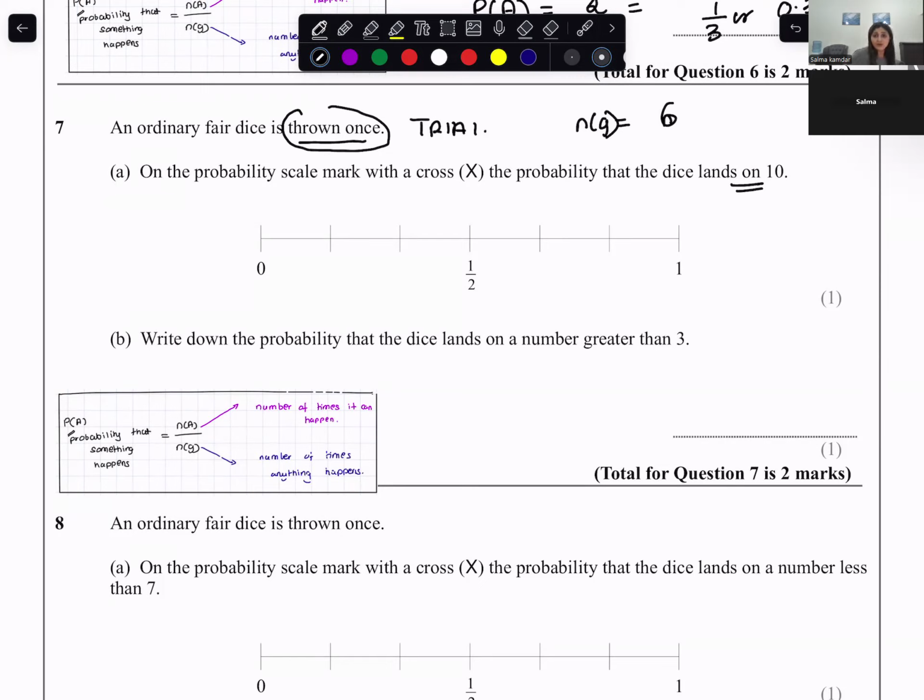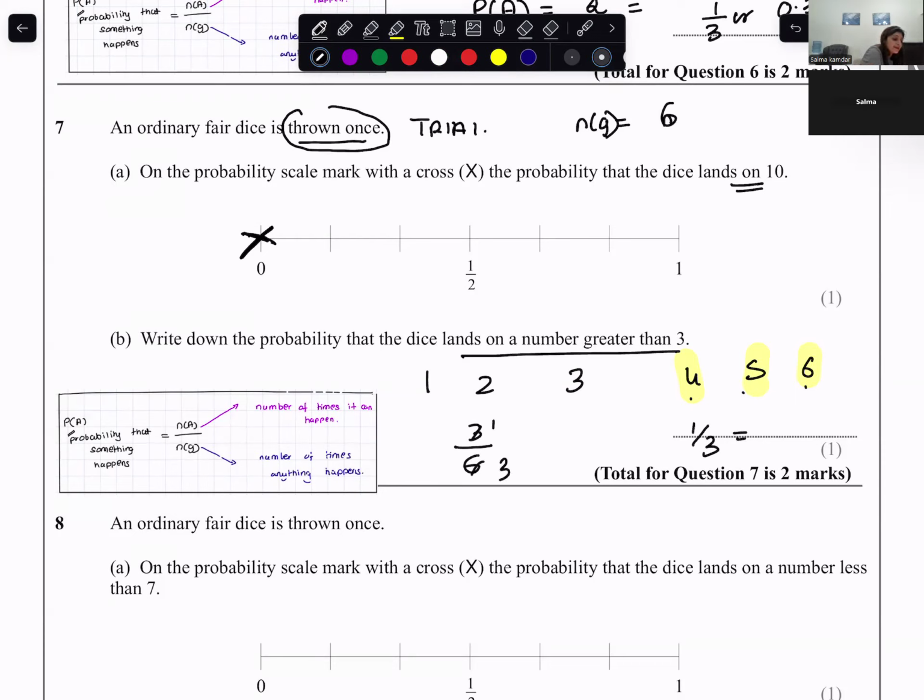1, 2, 3, 4, 5, 6. So 10 cannot come. So it is 0. What is the probability that the dice lands on number greater than 3? So chances of it landing on greater than 3 is the number of times you have numbers greater than 3, number of times it can happen, divided by number of times anything could happen. So it would be 1 by 3.